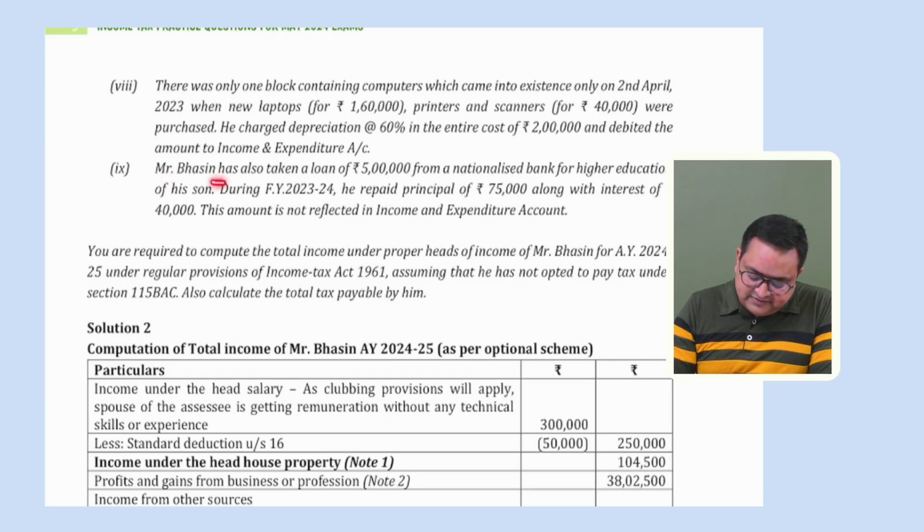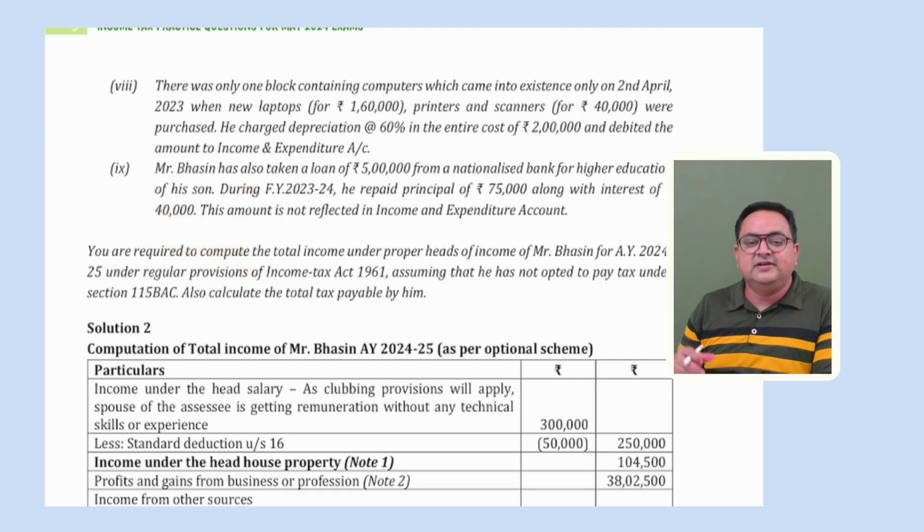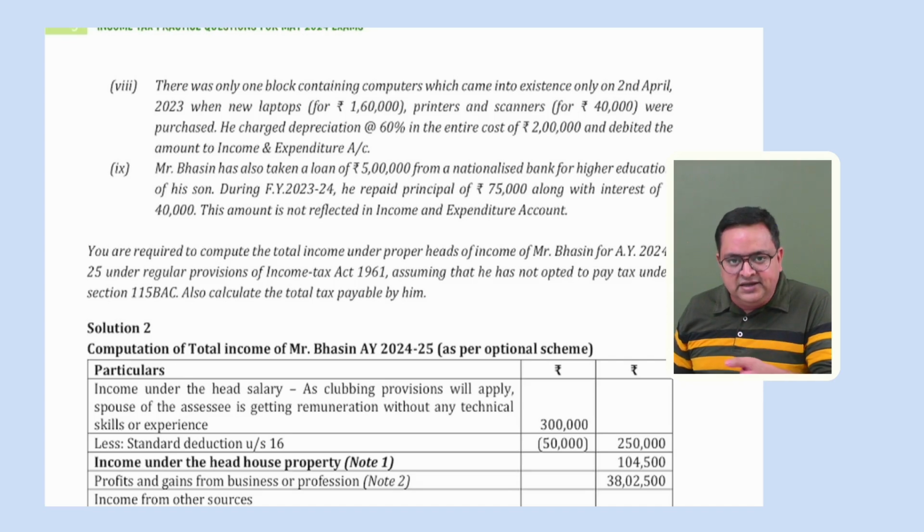Last point says Mr. Basin has also taken a loan of 5 lakh from a nationalized bank for higher education for his son. During financial year 23-24, he repaid principal of 75,000 along with interest of 40,000. See, principal payment is not allowed under 80E, but yes, this interest is allowed under 80E. So we have a deduction of 80E, 40,000 rupees that is allowed. That would be because this person is following the optional tax regime. So we have 80E also, we have 80TTA also, right?